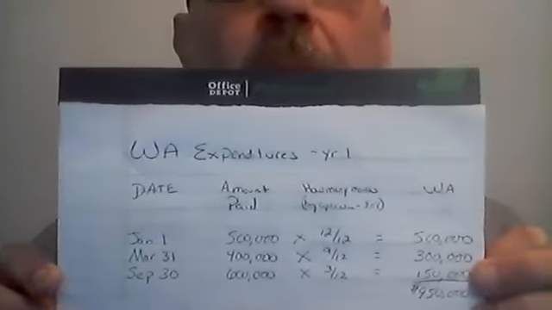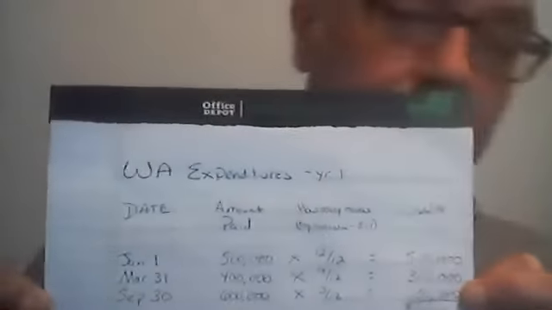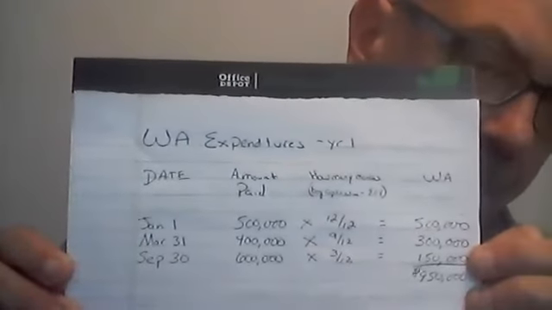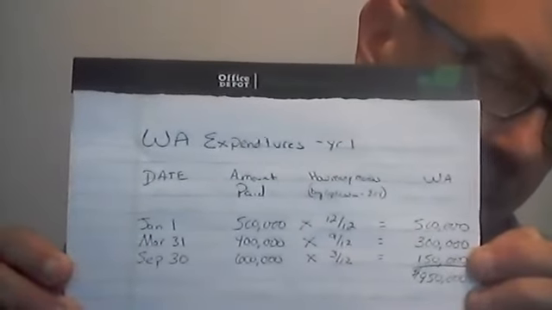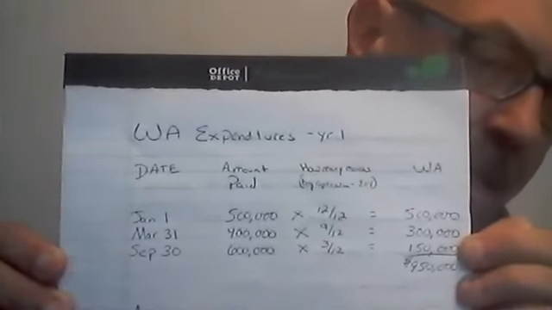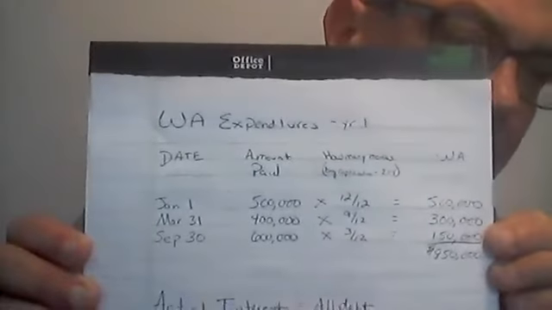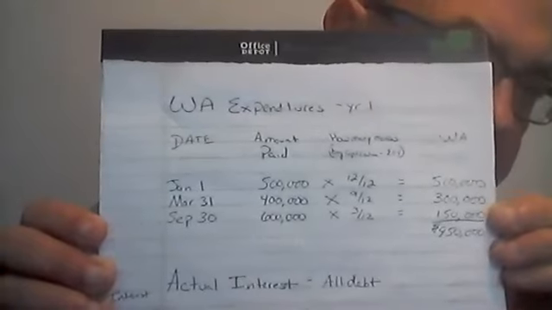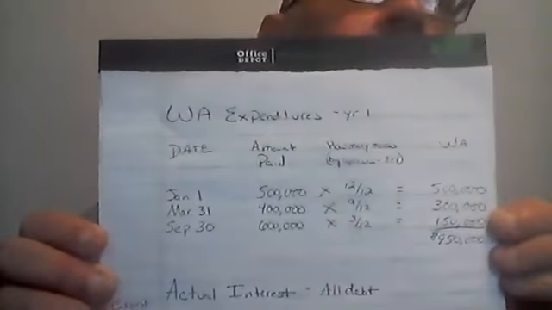Okay. The payment on March 31st is only able to be capitalized for 9 out of 12 months. And coinciding going down to the September 30th payment, only 3 out of 12. So we get a total of $950,000. Okay. That is the amount that we are going to be able to capitalize for interest. Okay, the interest paid on that $950,000 cost to construct that building.